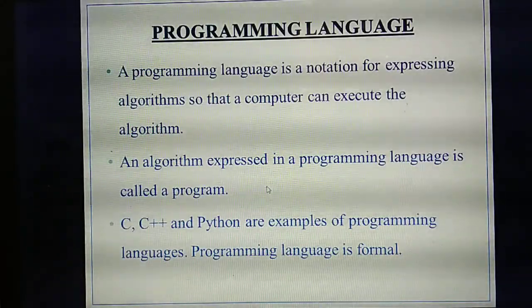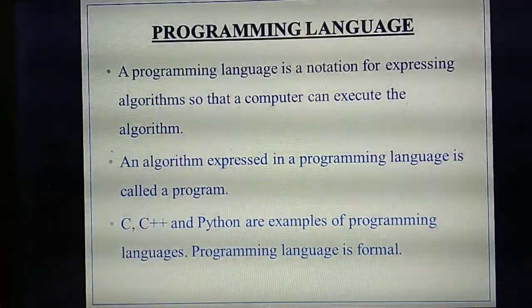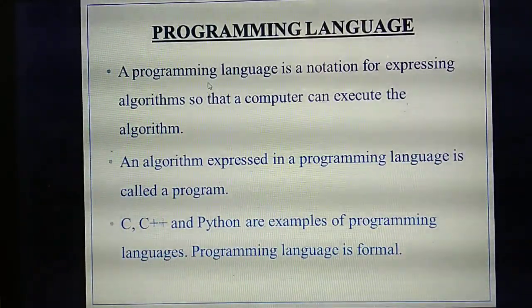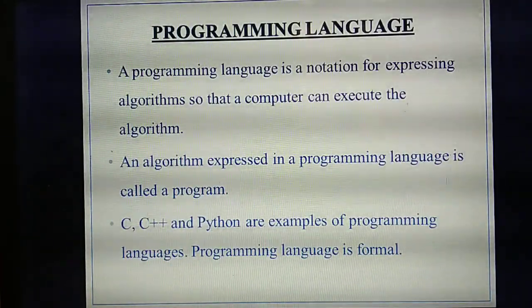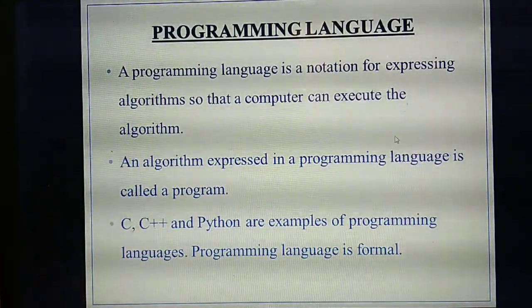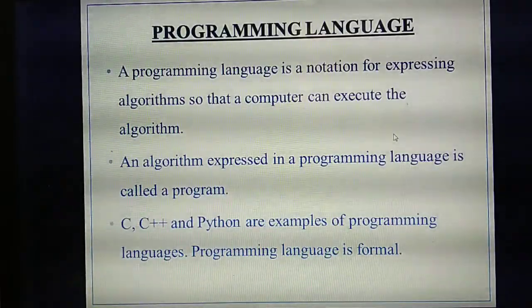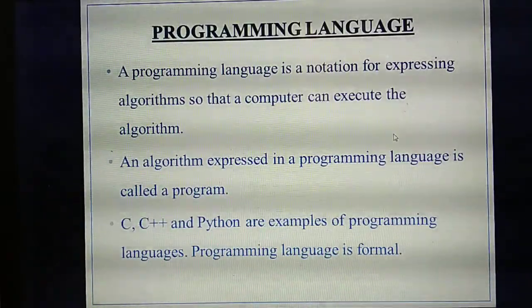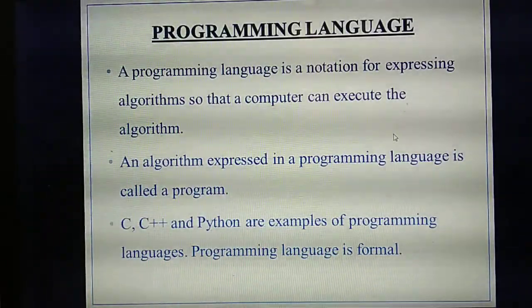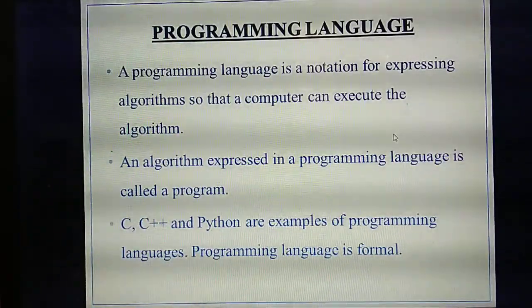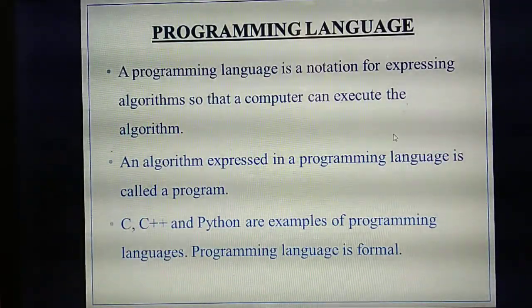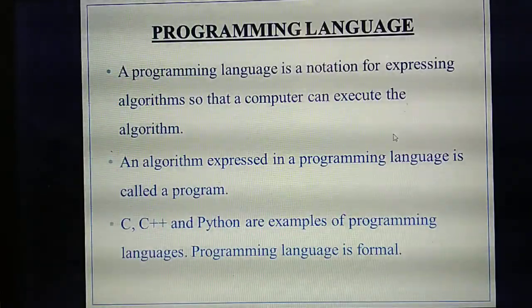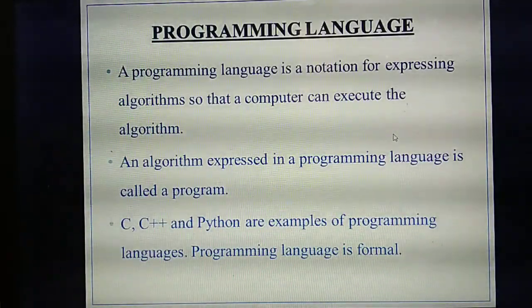An algorithm or one theory you write, the same thing you express in some programming language. In a computer, a lot of programming languages are there. One theory or one procedure is there; that procedure we call an algorithm. That algorithm you are going to express in a programming language.